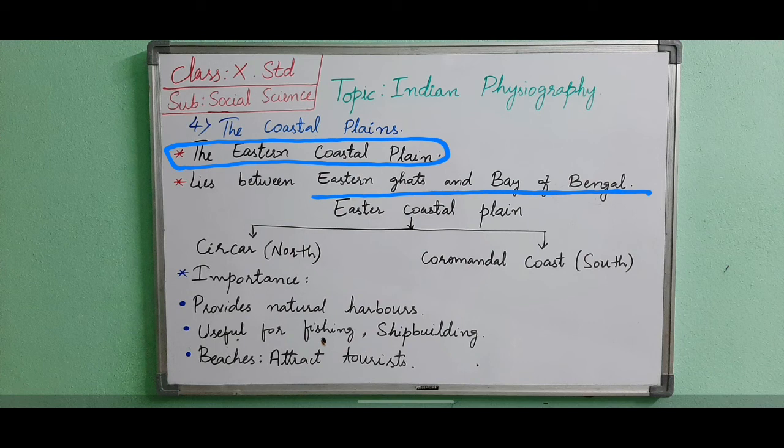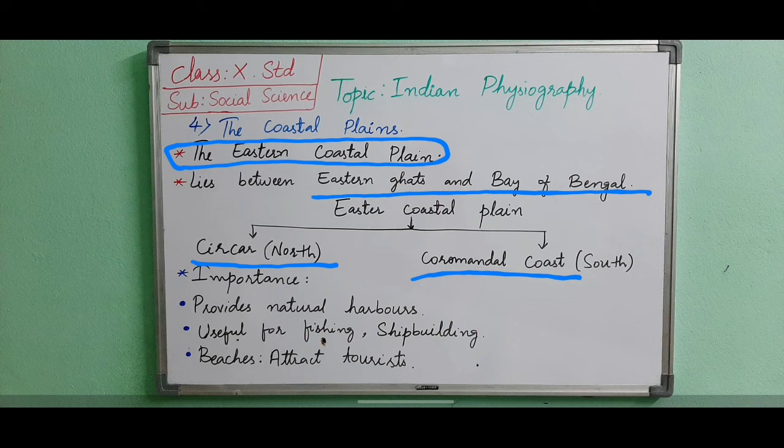Traditionally, the eastern coastal plain is divided into two parts. The northern part, Circars, which lies to the north of the river Krishna, and the southern part, which is called the Coromandel coast. Here the southern part comes in the states of Telangana and Andhra Pradesh.